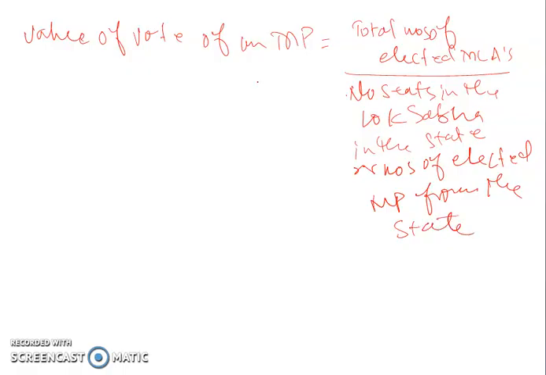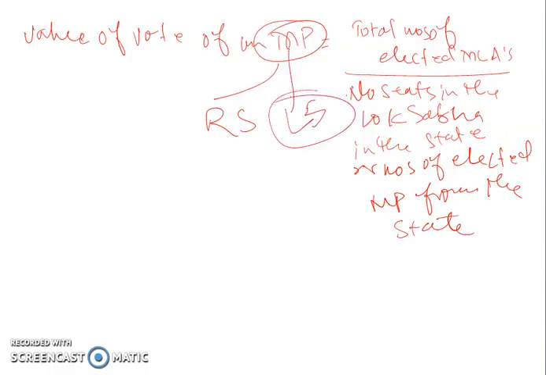And in this way, even the value of vote of an MP, whether of Rajya Sabha or of Lok Sabha, is also equal in every state, despite the fact that the population of the state may differ. So this is the thing. Now let's come to the next question.